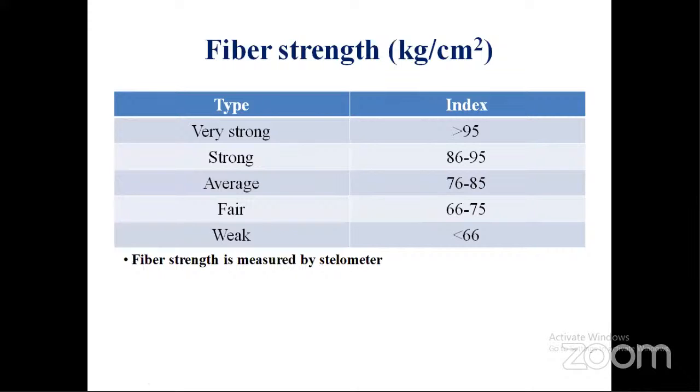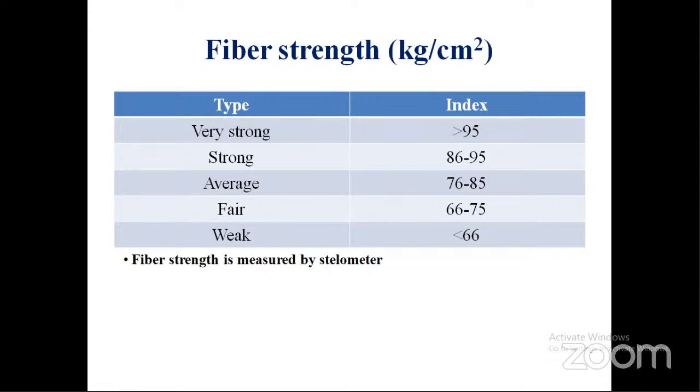And fiber strength is measured by stelometer. Based on this, it is divided into 5 types. Very strong, that index is more than 95. Strong, index is 86 to 95 kg per centimeter square. And average, 76 to 85. And fair, 66 to 75. And for weak, the fiber strength is less than 66 kg per centimeter square.